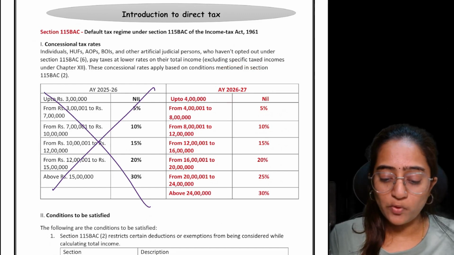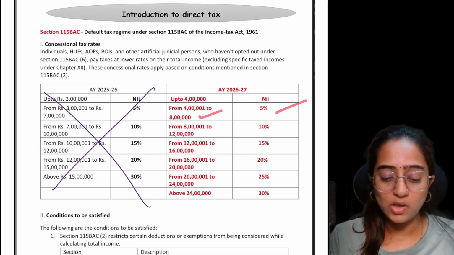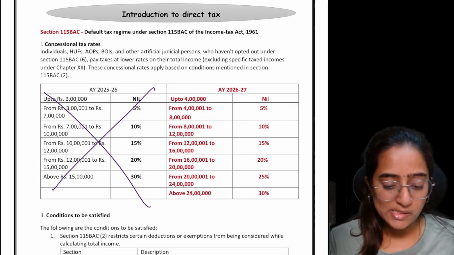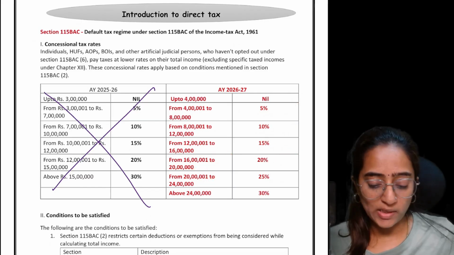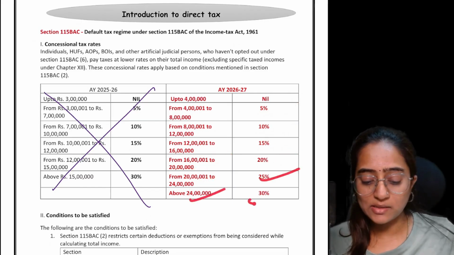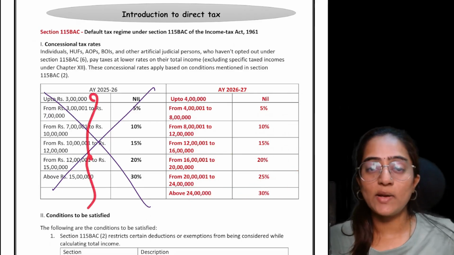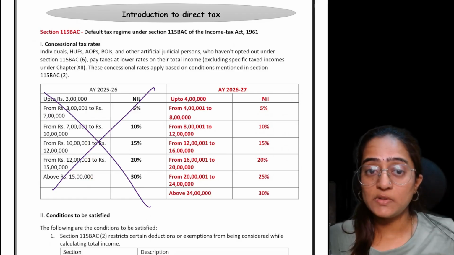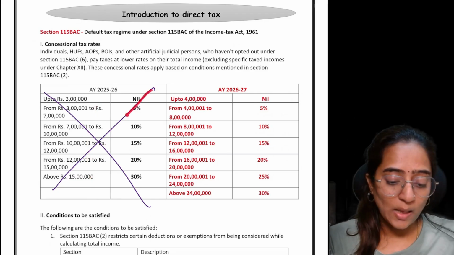Up to 4 lakh, it is nil. From 4 lakh to 8 lakh, it is 5%. 8 to 12, it is 10%. 12 to 16, it is 15%. 16 to 20, it is 20%. And 20 to 24 lakh, it is 25%. Above 24 lakh, it is 30%. Remember, whatever we studied for AY 25-26 is not applicable now.